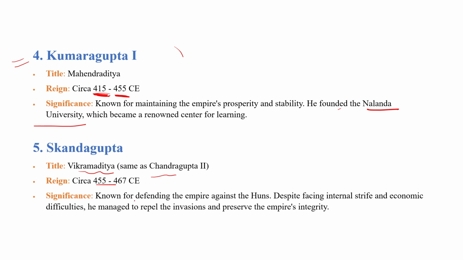He also defended the Gupta Empire from the Huns. The Huns were a tribe from the Central Asia region who attacked during the time of the Guptas, and Skandagupta successfully defeated them. Despite facing internal strife and economic difficulties, he managed to repel the invasion and preserve the empire's integrity.